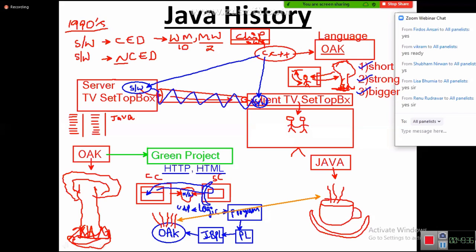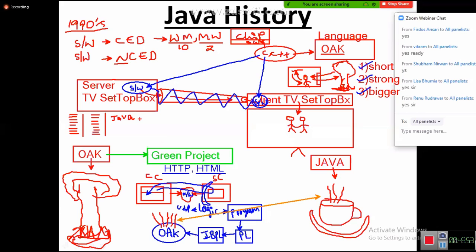It is short, popular, known by the people, and it's very hot, very strong. Coffee is very strong, right? You know, tea is not that strong. Coffee is very strong. Then finally, what happened? James Gosling had written it on the board.